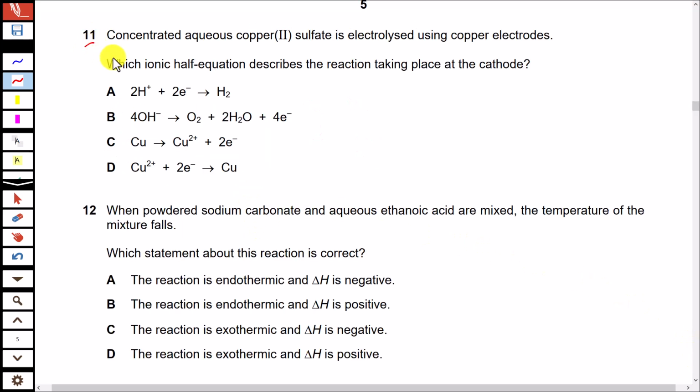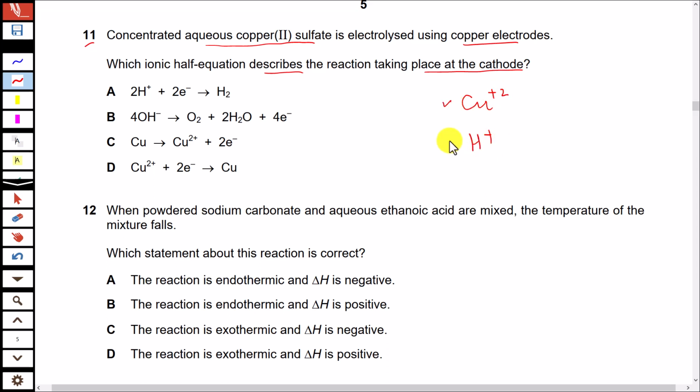Question number 11. Concentrated aqueous copper 2 sulfate is electrolyzed using copper electrodes. Which ionic half equation describes the reaction taking place at cathode? Cathode is the negative electrode and positive ions are attracted towards it. In case of aqueous copper 2 sulfate, we have two kinds of positive ions, copper ions and hydrogen ions.